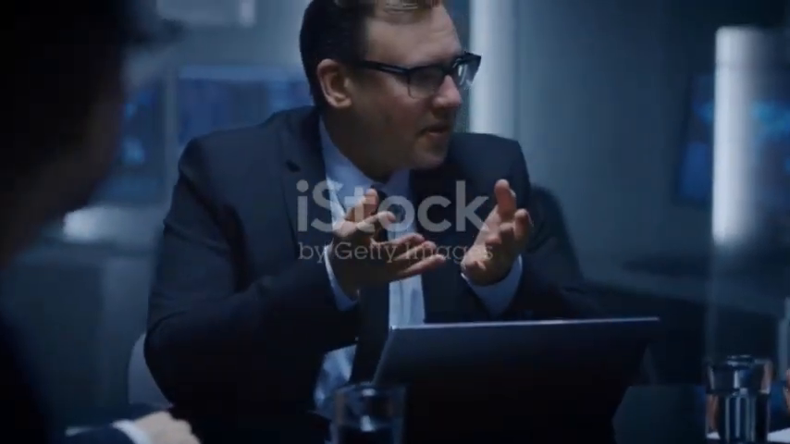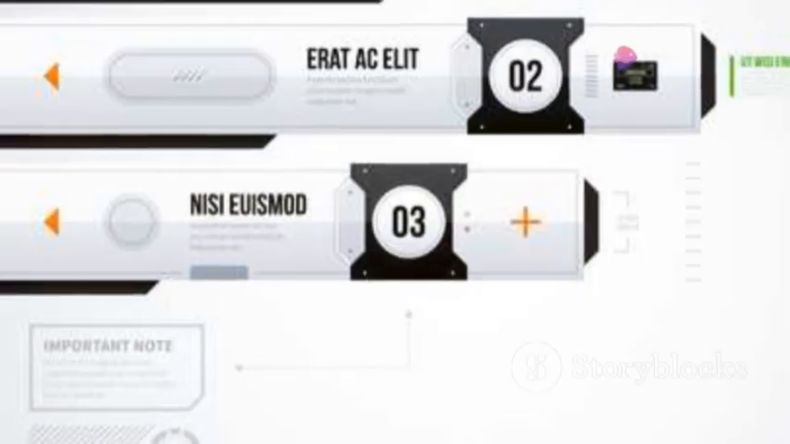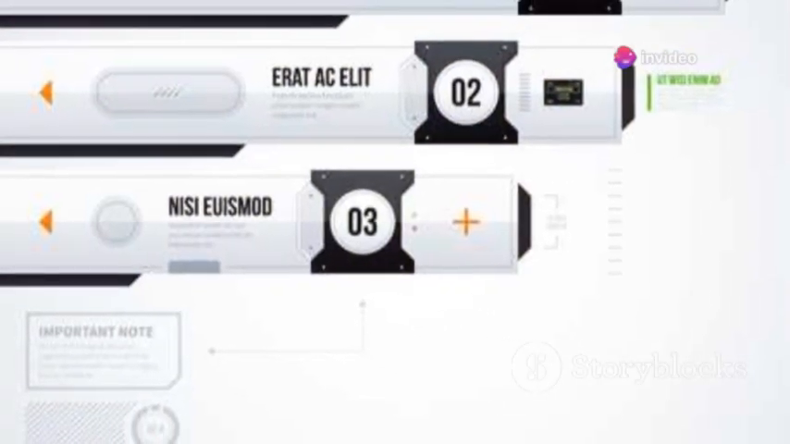Section 9, Reflection on Current Governance Systems. Now let's reflect on current governance systems. Are they just and balanced? How do they compare to the ideals we have discussed?